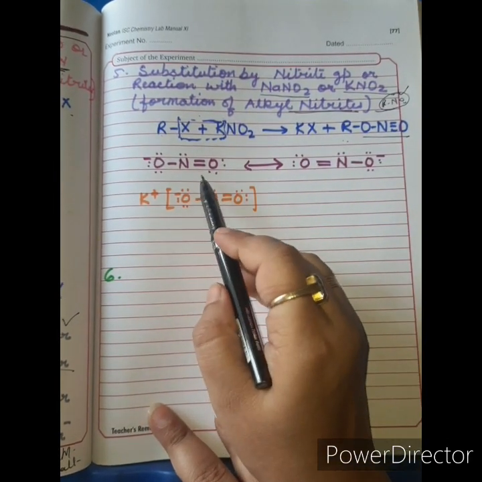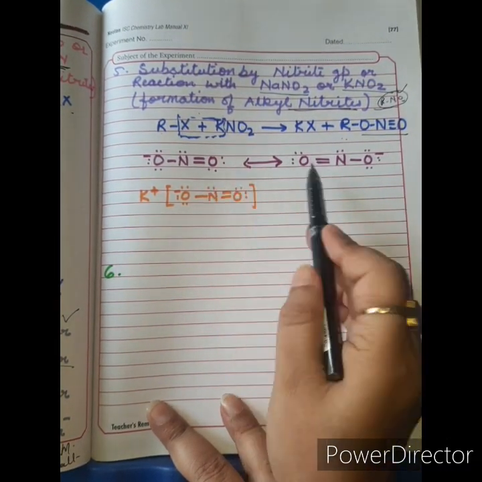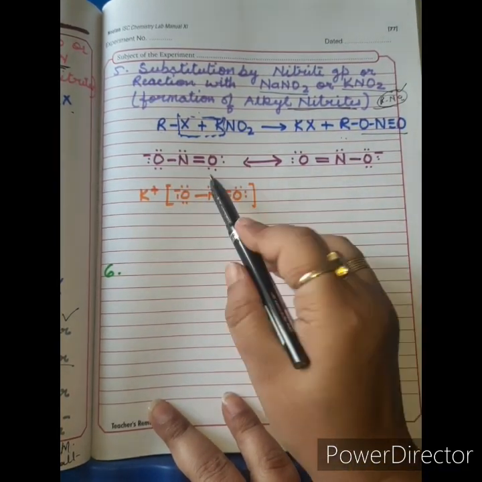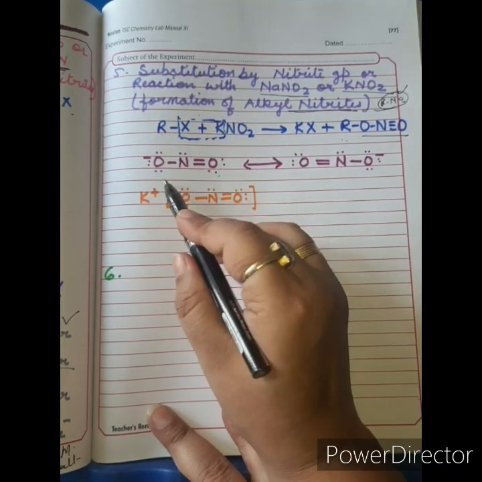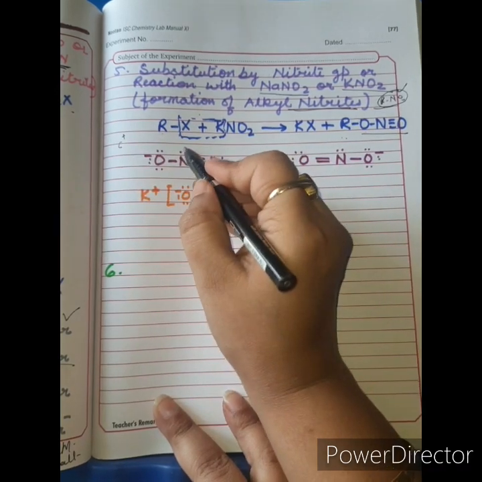The nitrite ion is just like cyanide, it is ambidentate, so it exists in these two forms, where oxygen carries the negative charge and nitrogen in both forms carries a lone pair. So this ion can attack the positively charged carbon either from the side of oxygen or from the side of nitrogen.